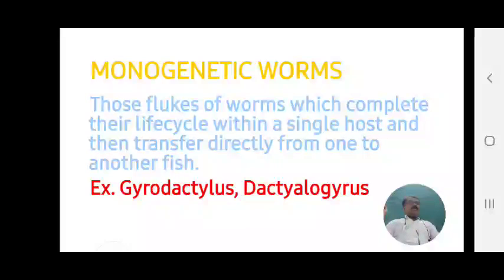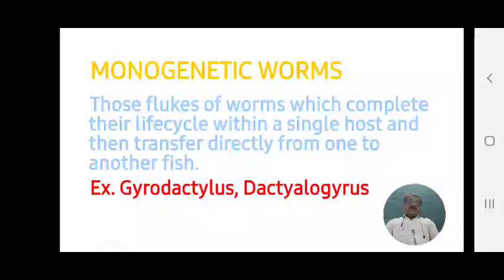That may be monogenetic trematodes, monogenetic nematodes, or monogenetic cestodes. These are more serious and more dangerous because they complete their life cycle within a single host. Hence they can rapidly grow, rapidly reproduce, and easily attack other animals, transferring directly from one host to another. Hence these monogenetic trematodes are more dangerous and more serious for aquaculturists and fish culturists.